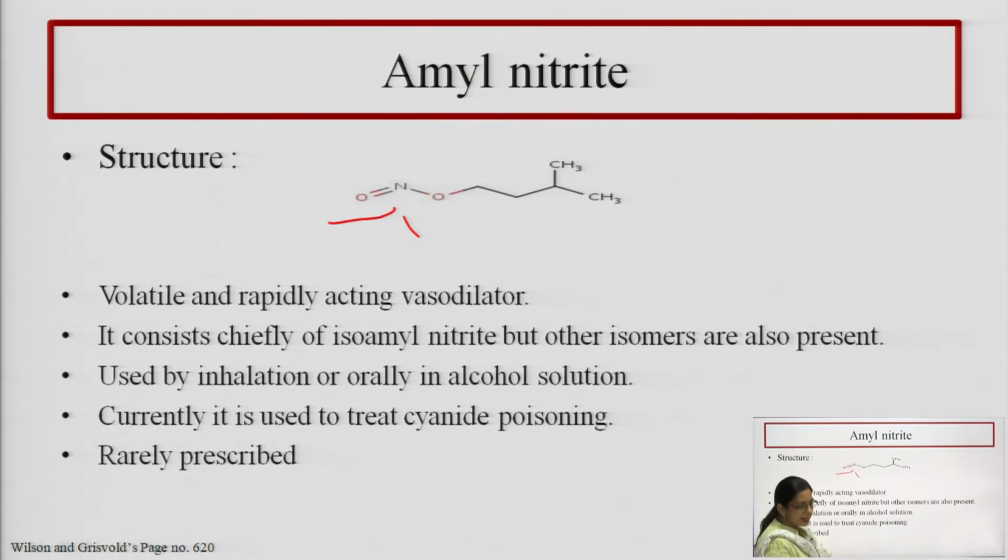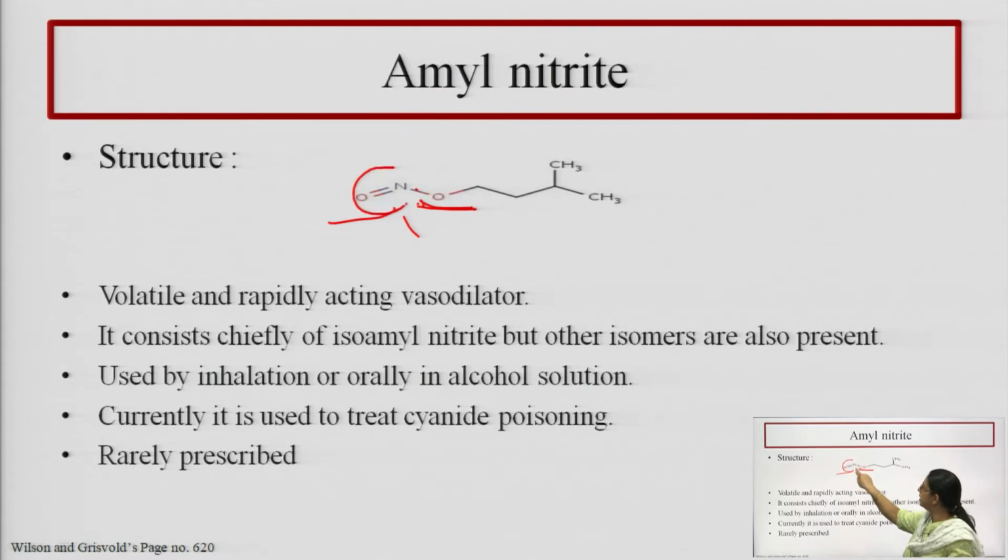So, we can say that the hydroxy group of the isoamyl alcohol, here there was a hydroxy group. So, this hydrogen atom of the hydroxy group gets converted into the nitro group.